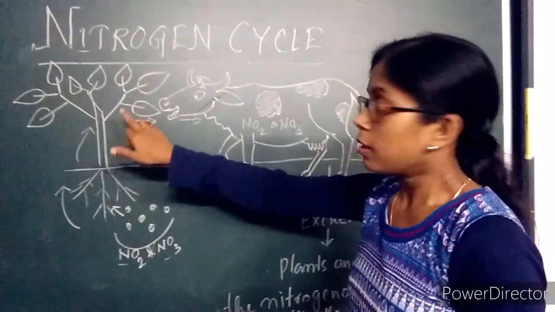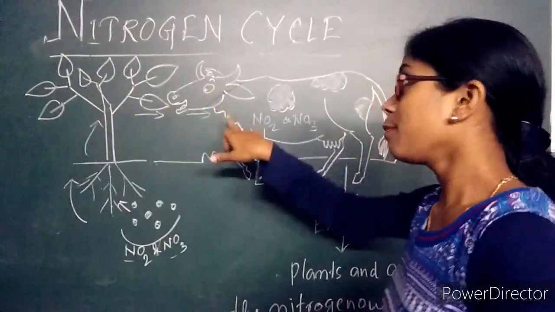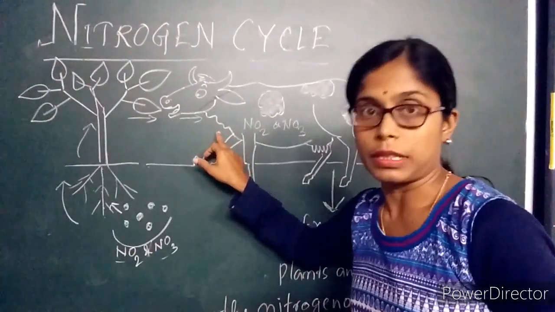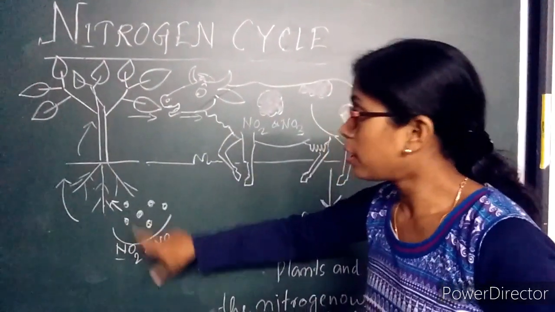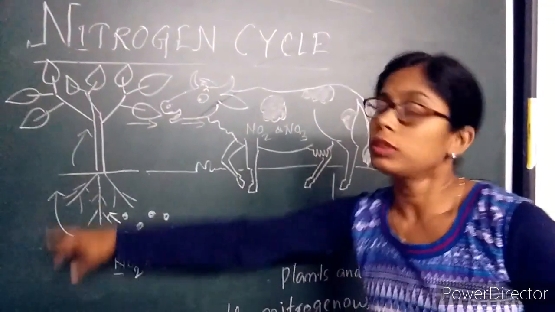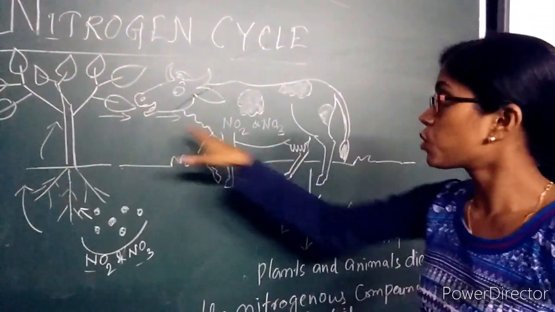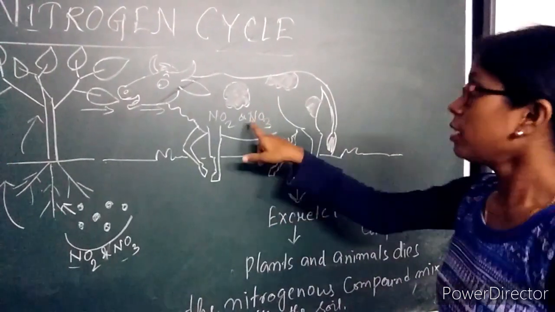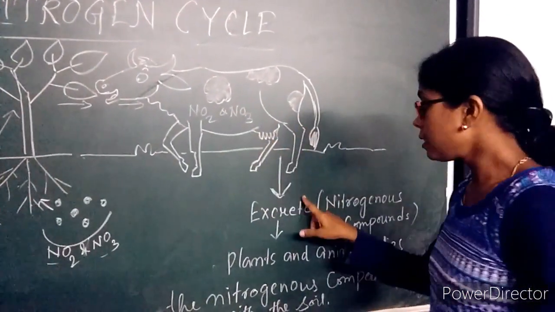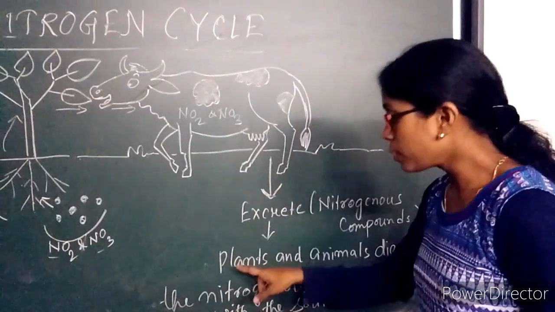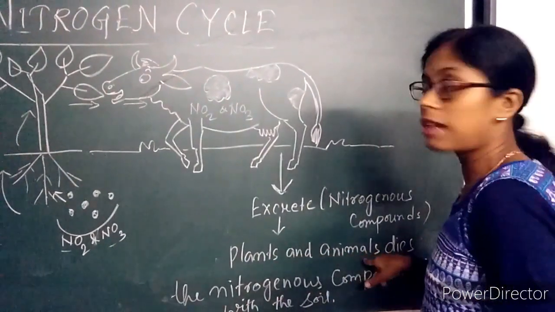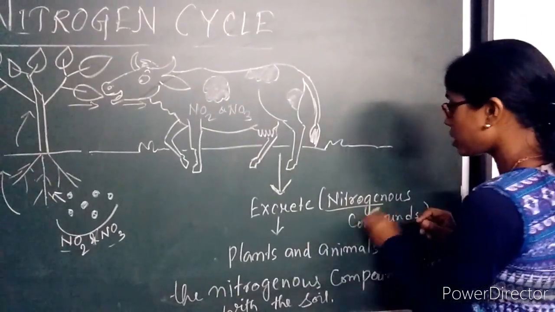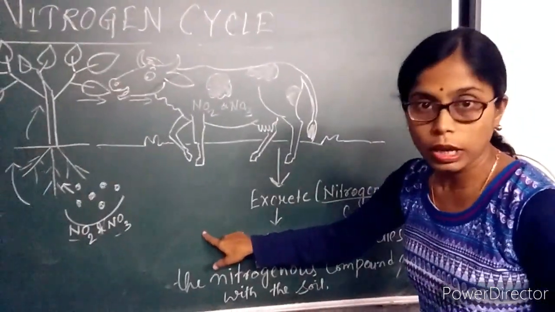Next, what happens? The plant is eaten by herbivorous animals or any animals. So the nitrogenous compound is transferred from plants to this animal. Next, what happens? The animals excrete, and also we can say the plants and animals die. When they die or when they excrete, what happens? The nitrogenous compound releases into the soil.